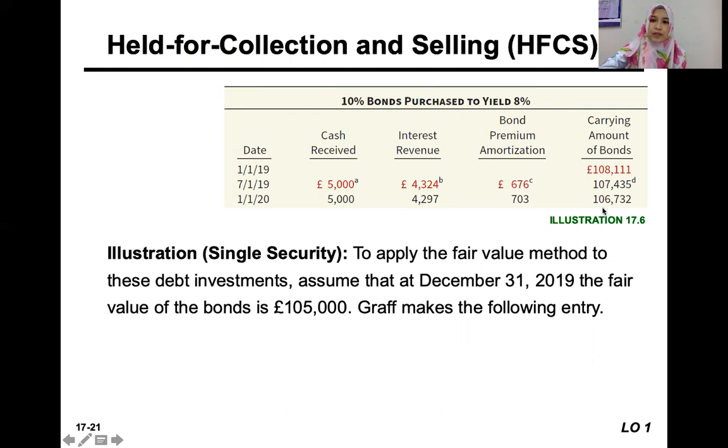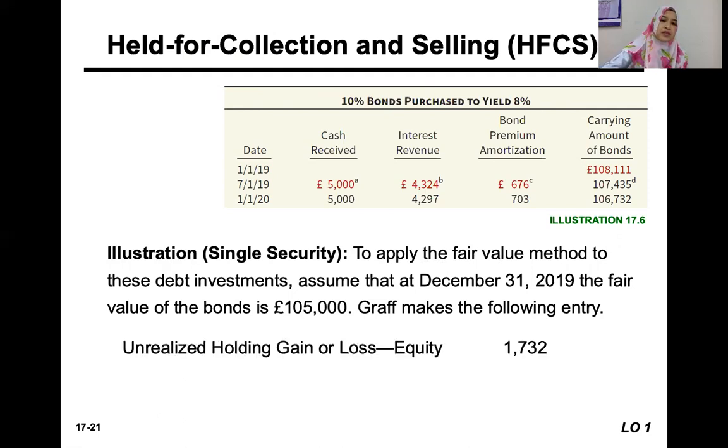Okay. That means we have to adjust the fair value, right? We need to record the new value of 105,000. Means there is a reduction to the debt investment. It's a loss actually, because the fair value is less than the carrying value. So we need to debit unrealized holding gain or loss, because this is a loss, so we debit it, and we credit the fair value adjustment.